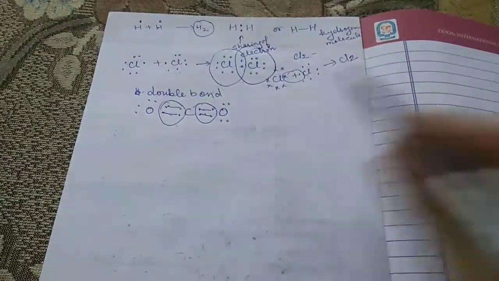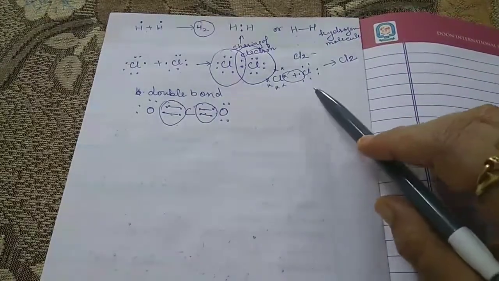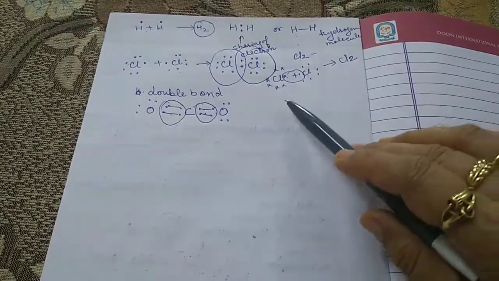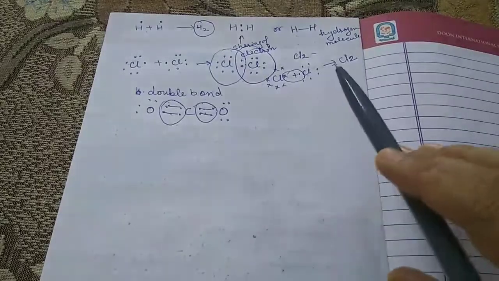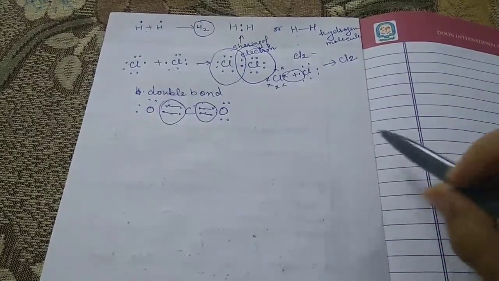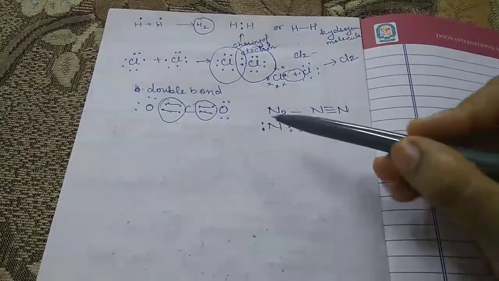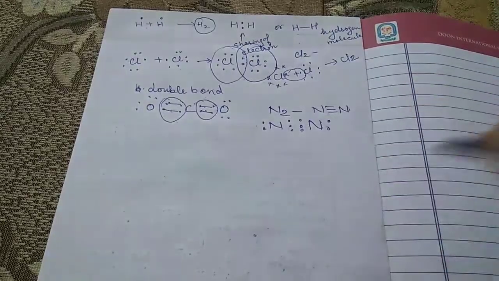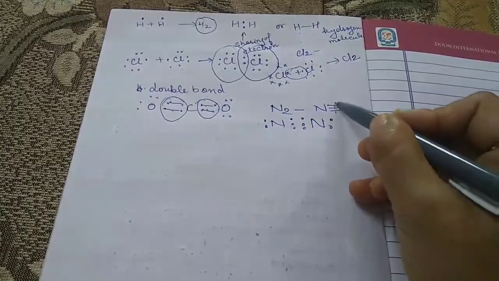And when the combining atoms share 3 electron pairs, the sharing takes place between 3 electron pairs, and such a bond is known as a triple bond. An example is the N2 nitrogen molecule, where a triple bond is present. 1, 2, 3, it means it is a triple bond.